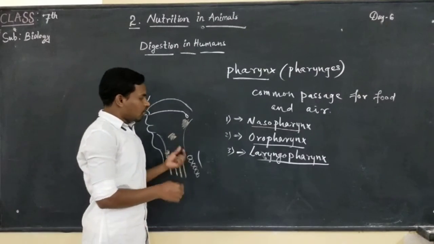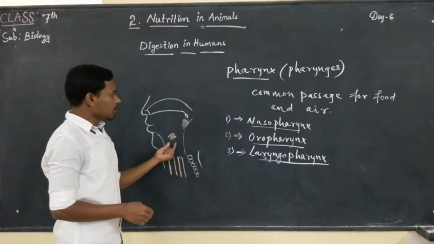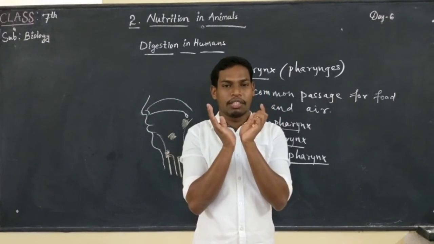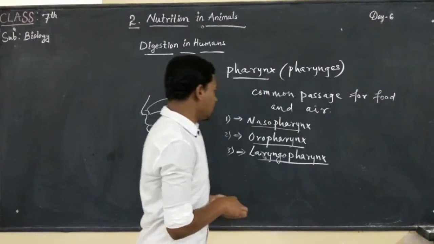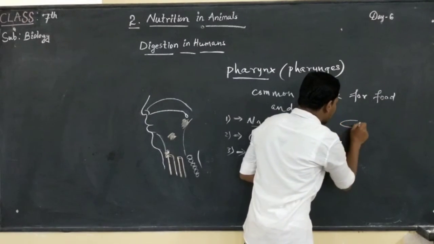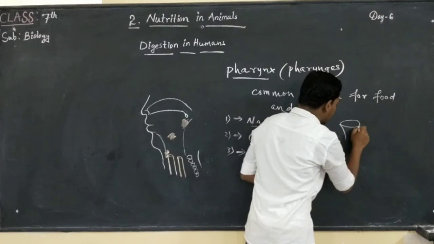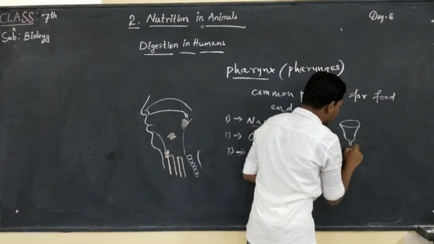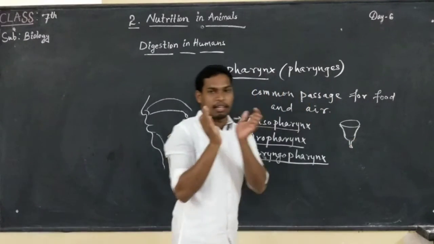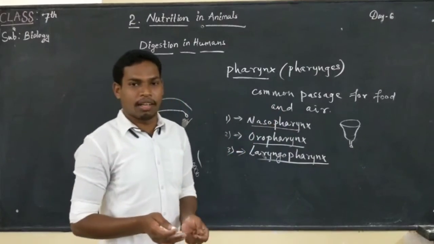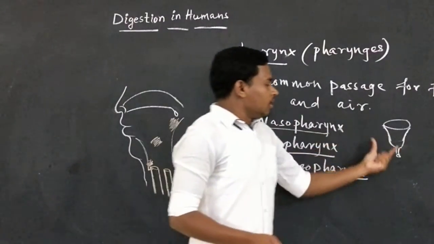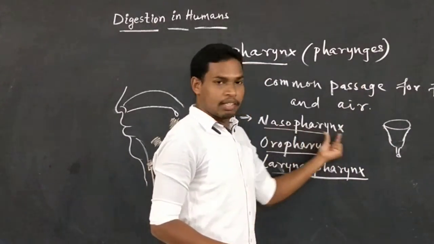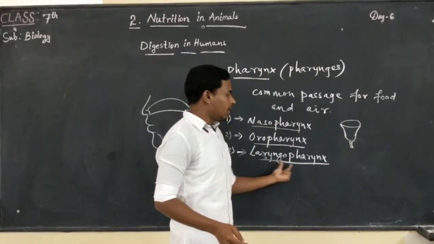They open into a conical or funnel shape. Pharynx is just like a funnel. Three types of pharynges: nasopharynx, oropharynx, and laryngopharynx.